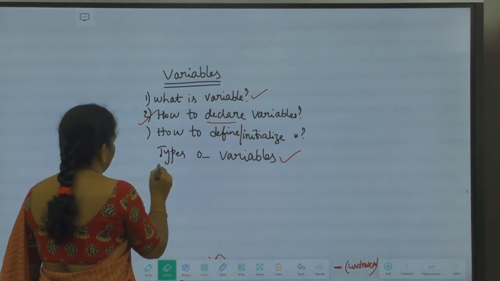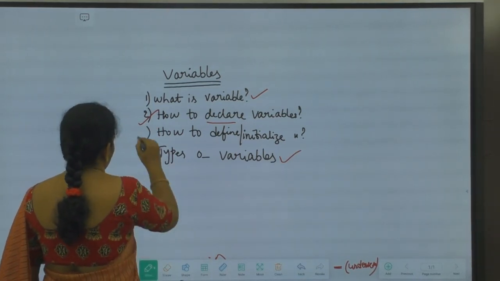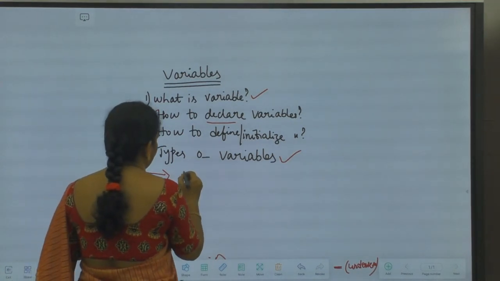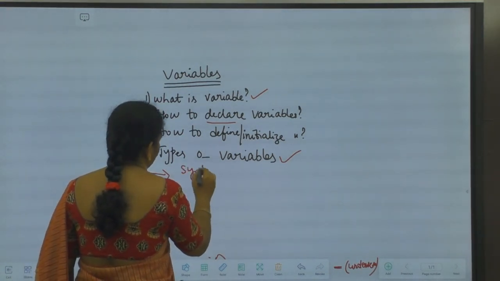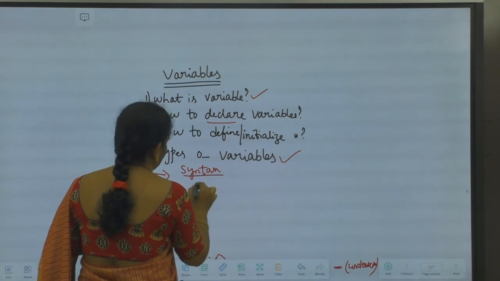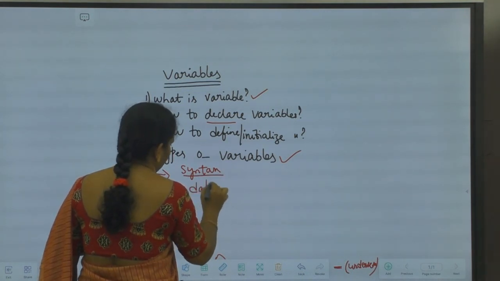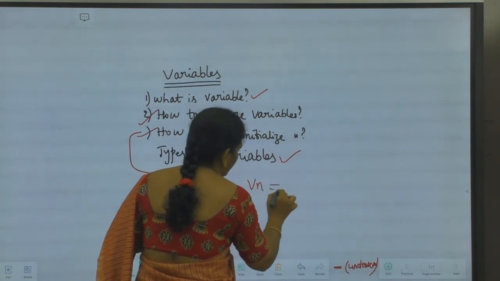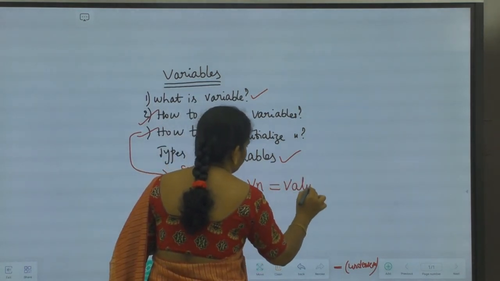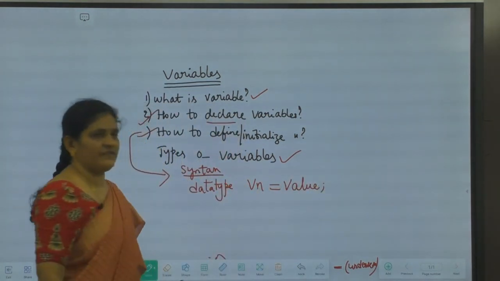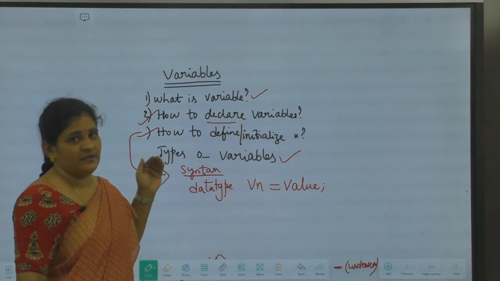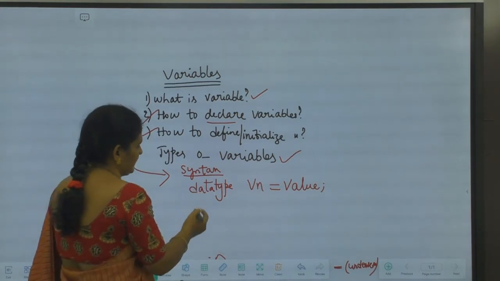So how to define the variable. The syntax for defining the variable is data type. First we have to declare the variable. Data type, variable name equals to value. This is the way we can define or initialize the variables. We can initialize the variables by using this syntax.